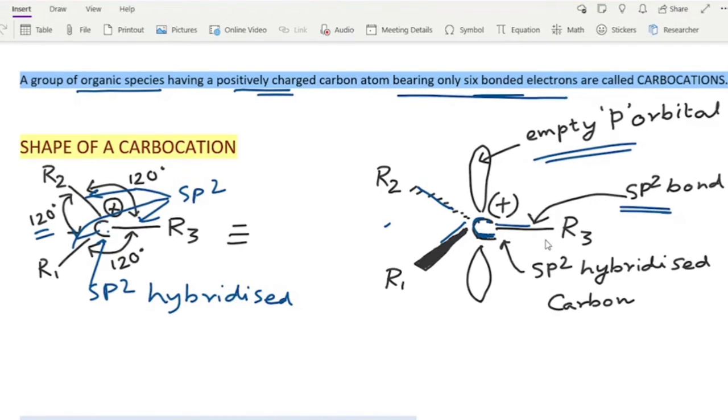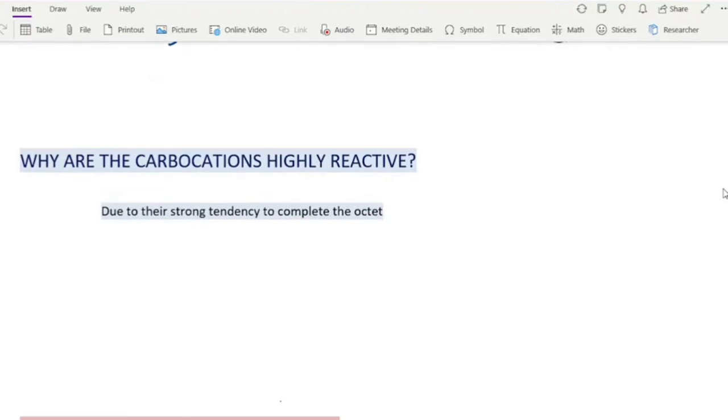So in order to fulfill its octet, it readily accepts a lone pair of electrons from some electronically enriched compound to its empty p orbital, thereby fulfilling its octet.